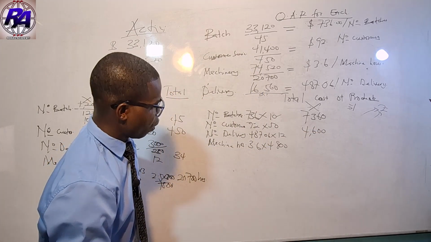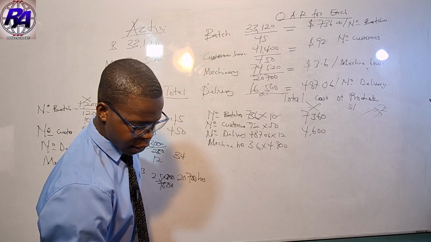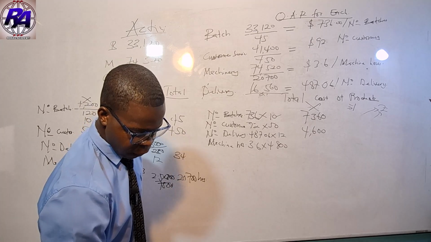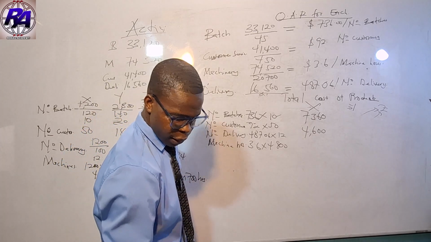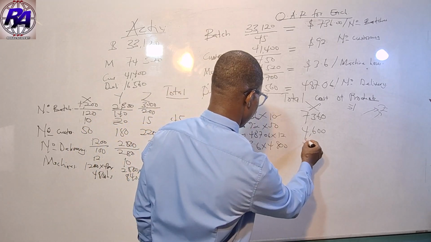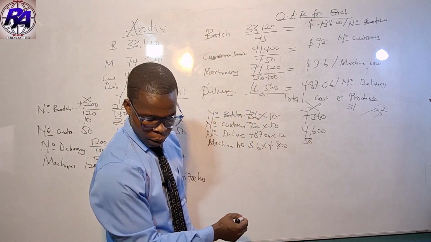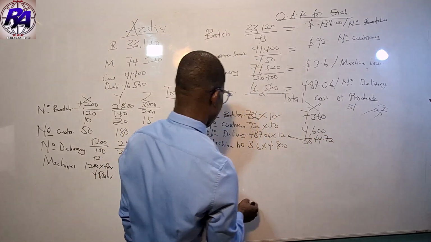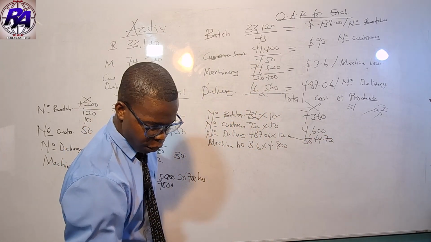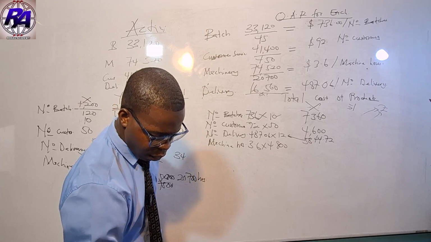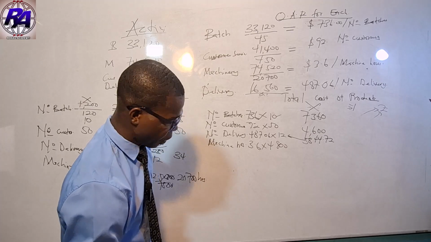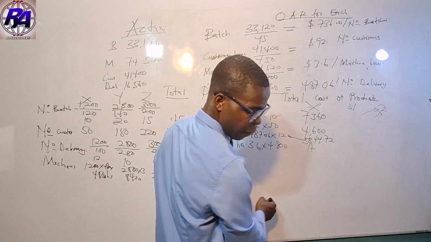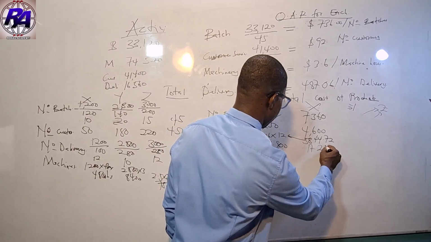And then we have 487.06 times 12, which is giving us 5,844.72. This is going for the number of deliveries. And then the last one is 3.6 times 4,800, and that's giving us 17,280.